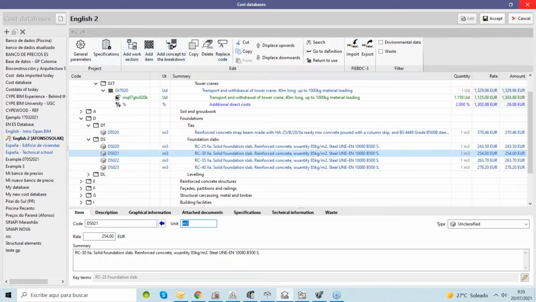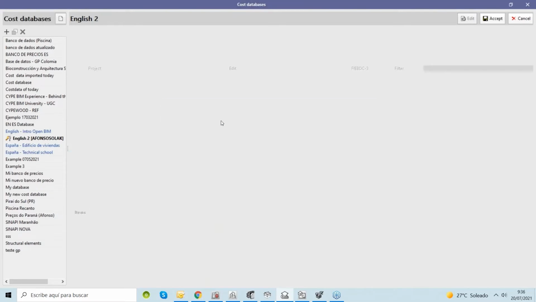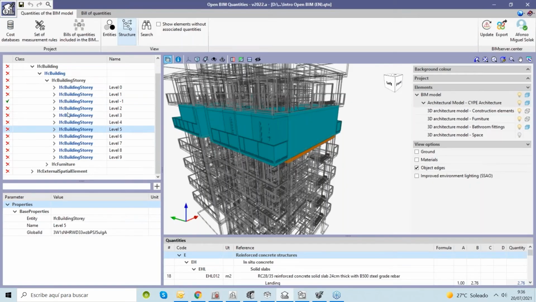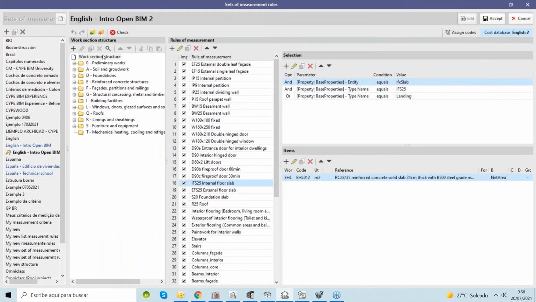Once you have this cost database, which you can create using different applications that we have here, now we have to correlate these items of the cost database with elements of our BIM model. To do that, we use a set of measurement rules, which you can also personalize, creating different chapters and folders, and each rule of measurement will select something from our BIM model.